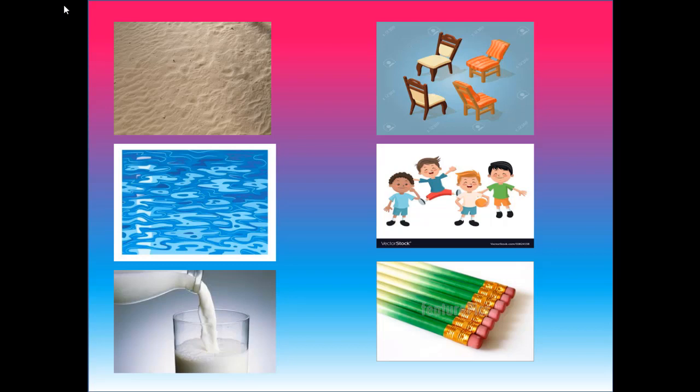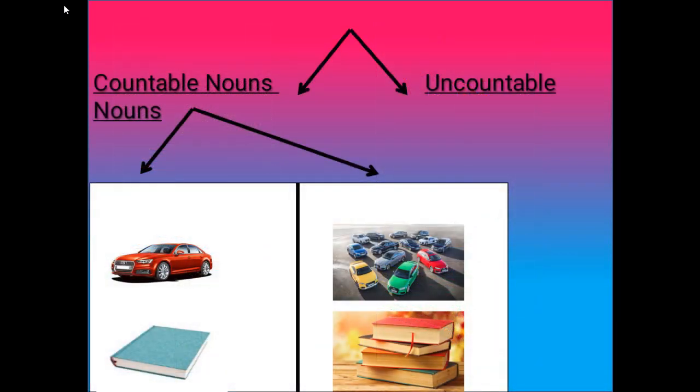We can count countable nouns. Nouns can be divided into countable nouns and uncountable nouns. First, we will discuss countable nouns. We will discuss uncountable nouns in the later part of this lesson. Countable nouns have both singular and plural forms.